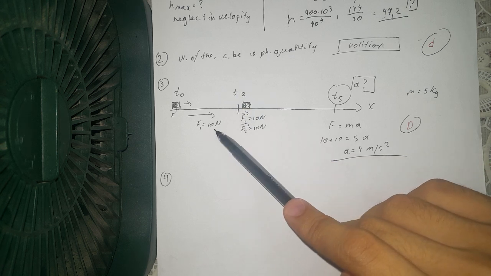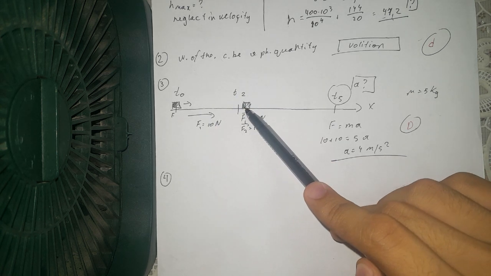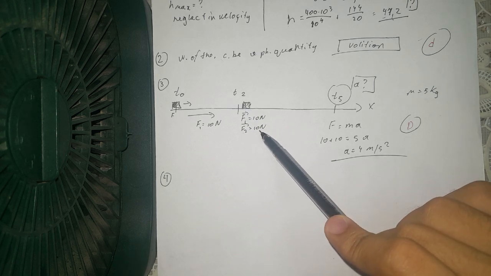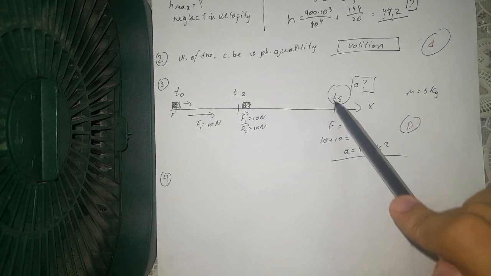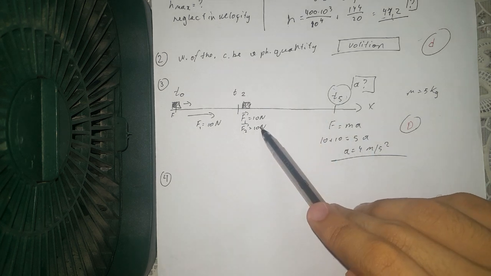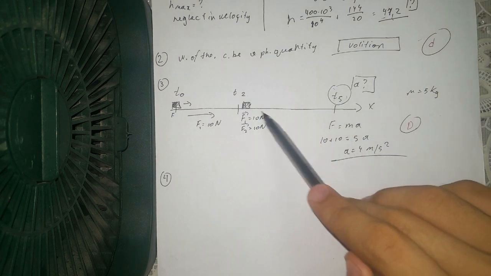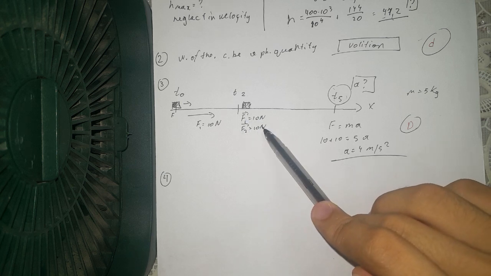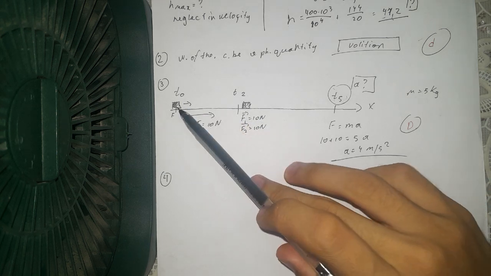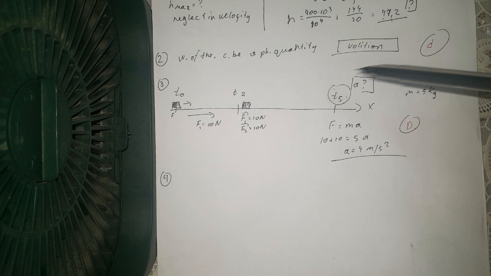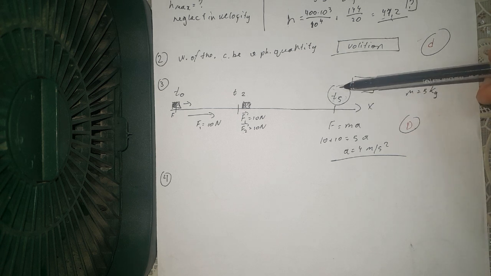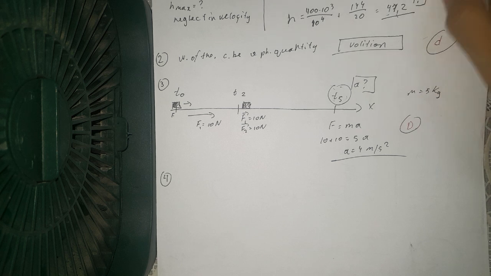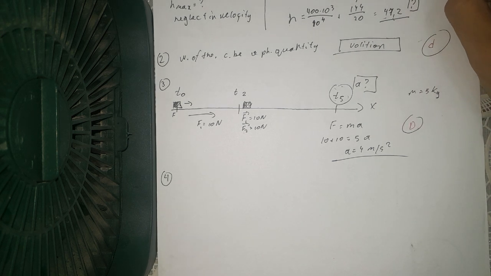two seconds, and this moving a body. After 2 seconds, there's adding a force of 10 newtons until T5. So we have the overall force is 20 newtons. So the mass of this box is 5 kilogram. In T5, its acceleration will be 20 divided by 4. It's 4 meter divided by second squared.